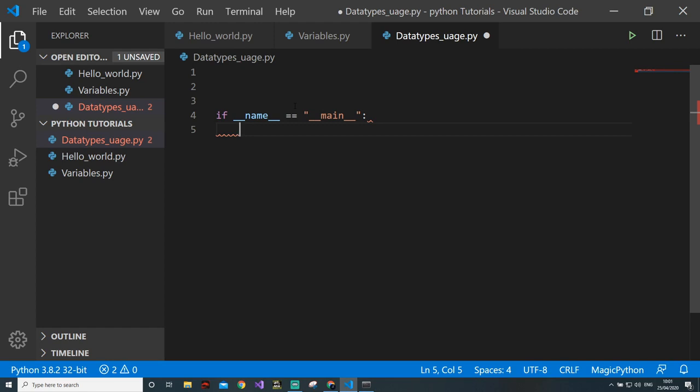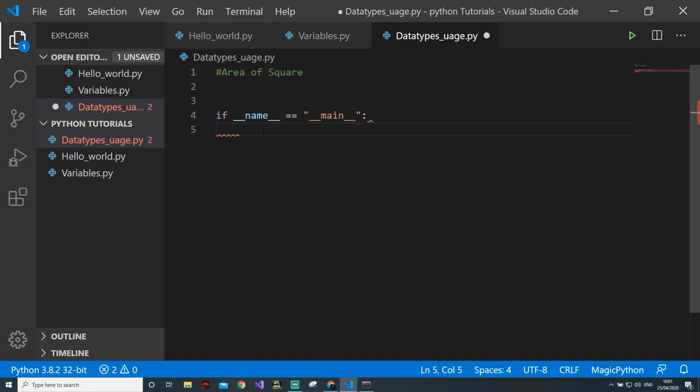Okay, let's calculate the area of a circle, or area of a square. This is the simplest program.